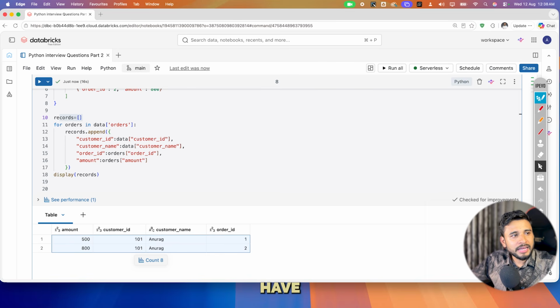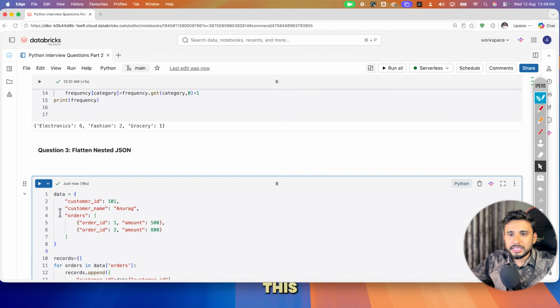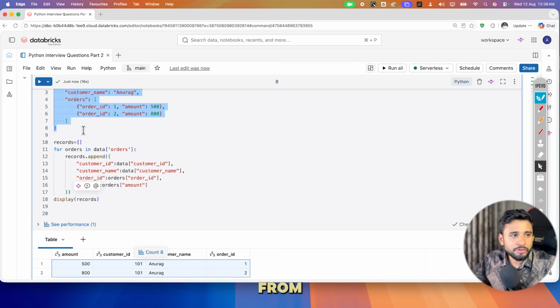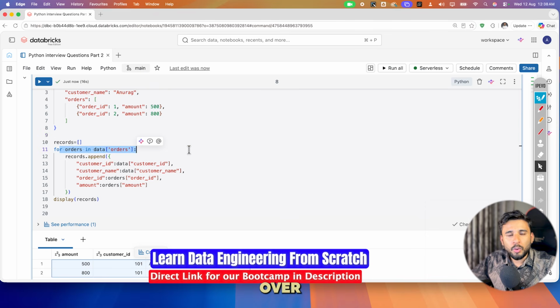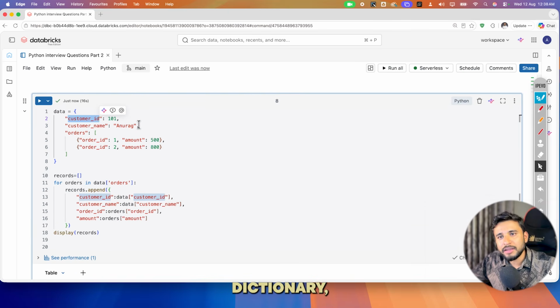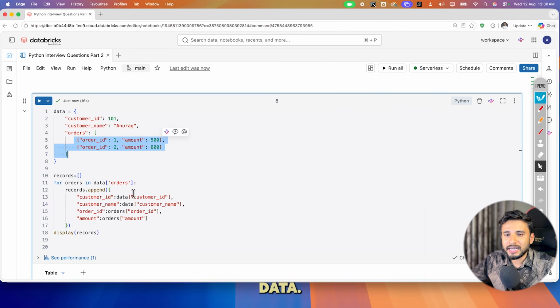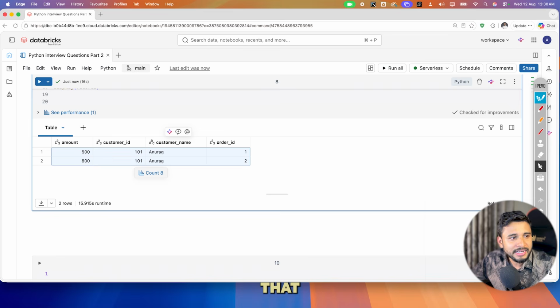So basically what happened, we have created one particular loop. This was the input, the JSON input, whatever we get from the API. Now we have looped over that nested data, and if you want to access any value inside the dictionary from the key, you can directly get the value. Similarly, we did that. Now this is nested data. We already had this orders, which is a list. Inside that, orders of order ID, orders of order amount. So we get these two. Similarly, we just did a display, and that is how we can see that.